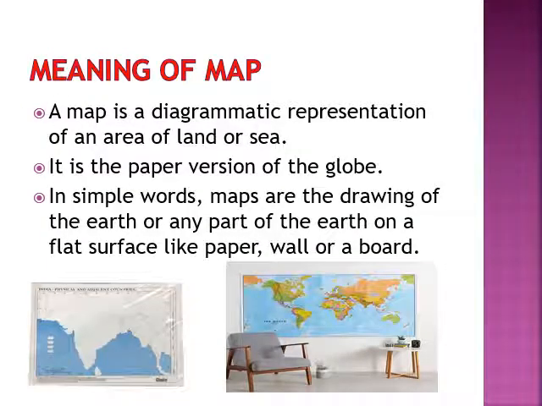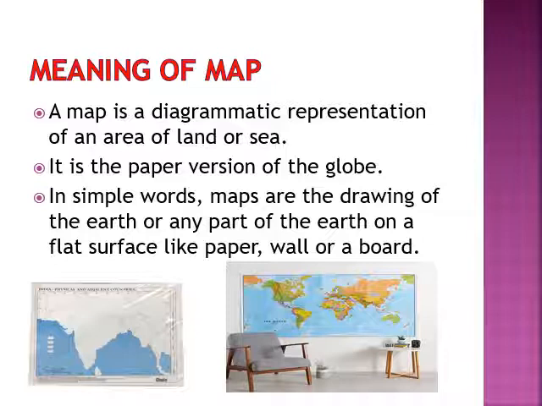So as you all know, Earth is round but it appears to be flat. In order to see the round surface, one has to travel much high in the sky. But even then, only half of the Earth will be visible. So to make it simple, geographers have developed different means of representing Earth on a smaller scale. For this purpose, two main tools are used: one is a globe, which we have already studied in chapter 1, and two, maps. So today we are going to study maps in detail.